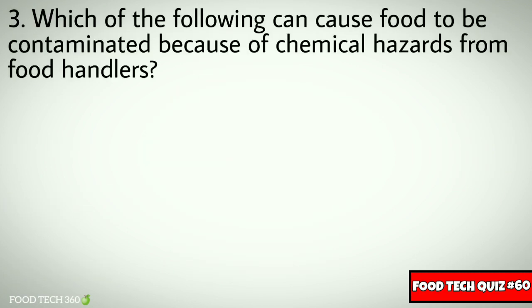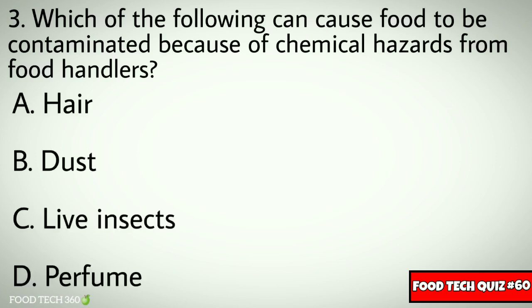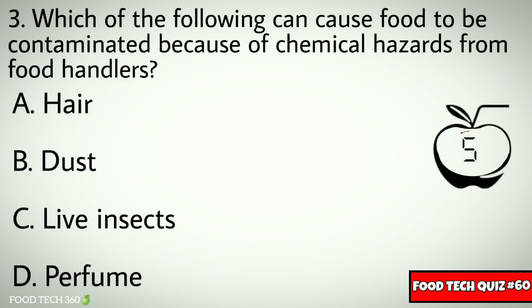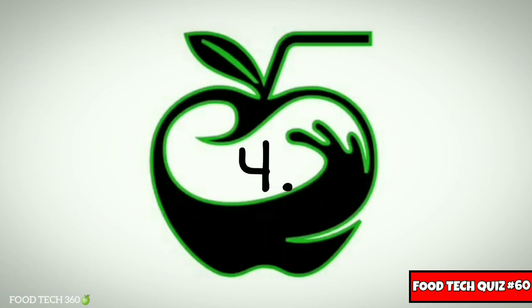Question number 3. Which of the following can cause food to be contaminated because of chemical hazards from food handlers? Options: A. Hair, B. Dust, C. Live insects, D. Perfume. Correct answer: D. Perfume.